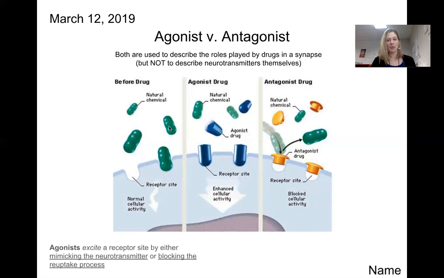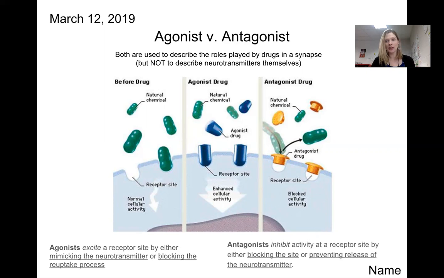So if this was dopamine, and here we have an agonist for dopamine, the person taking that drug is going to feel like they have more dopamine available. It's going to produce more of the impact that dopamine normally would have in their system. Now, there are some agonists that also just produce more of the neurotransmitter. So there is more being released into a synapse. But regardless of its mechanism, agonists always replicate an increase in the availability of a neurotransmitter.